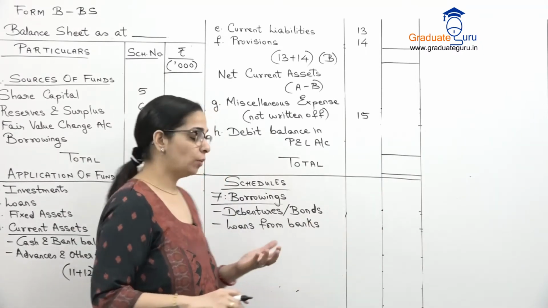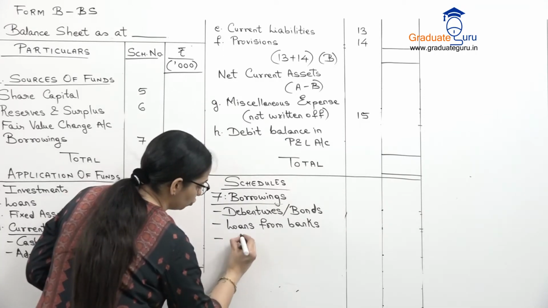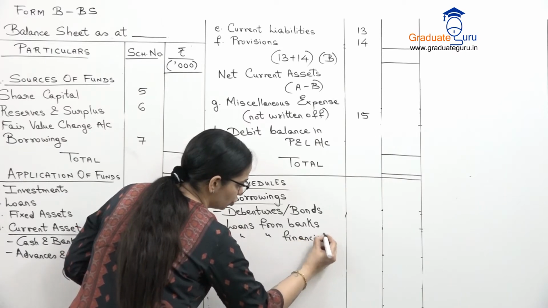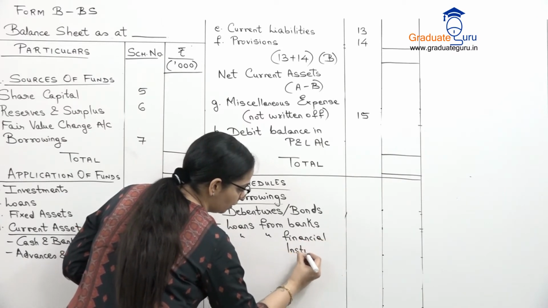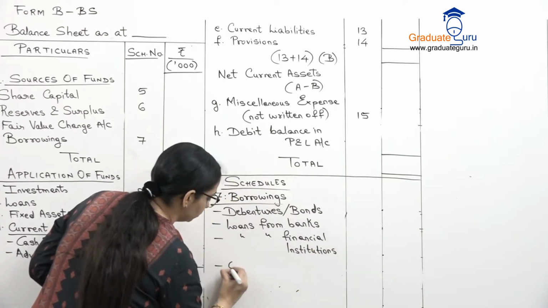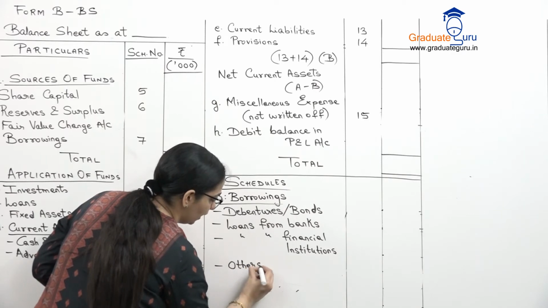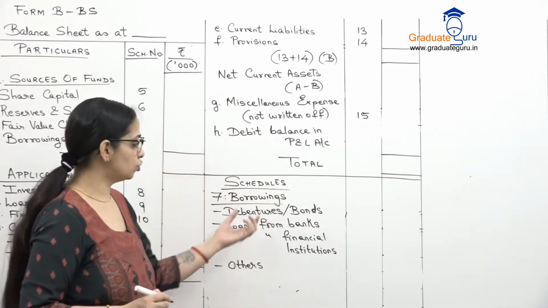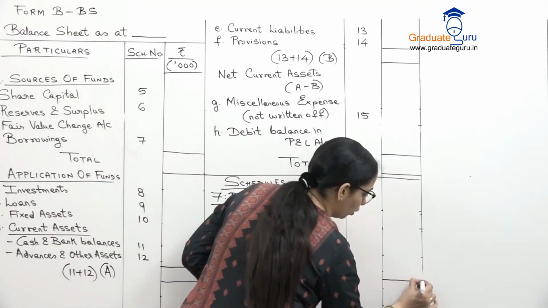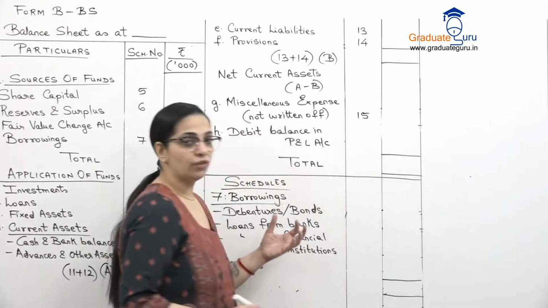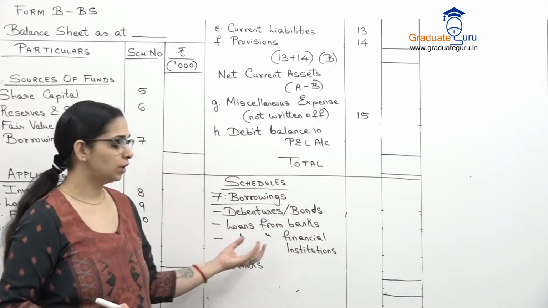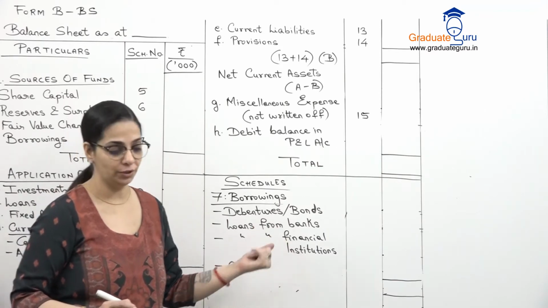Then we could also borrow from some financial institutions. So loans from financial institutions, which is other than banks. And we might have anything else which is in the nature of borrowings जो इन 3 categories में नहीं fall होता है. So that is our total of borrowings. Of course, if any of these borrowings are secured against some assets या कोई charge है, तो you have to give that specified information over here.